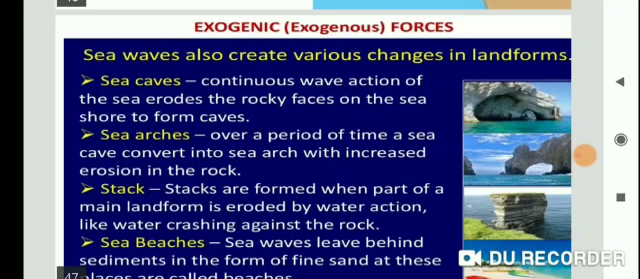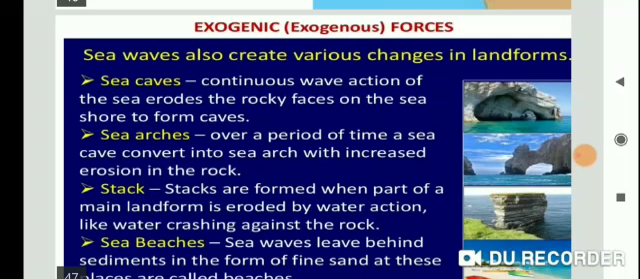Now sea arches. Over a period of time, a sea cave converts into a sea arch with increased erosion in the rock. Again my words repeated, students: as these cavities become bigger and bigger, only the roof of the caves remains, thus forming sea arches. Now see in this picture.